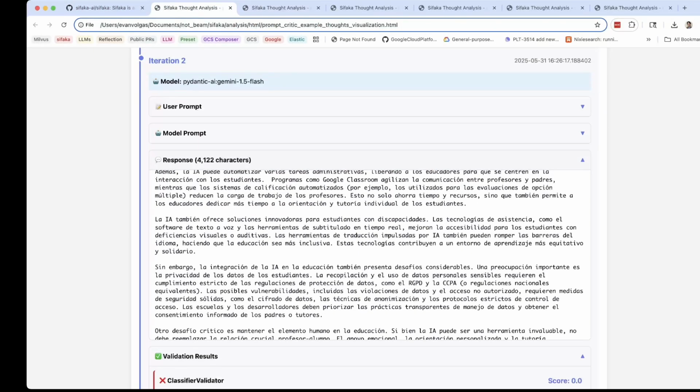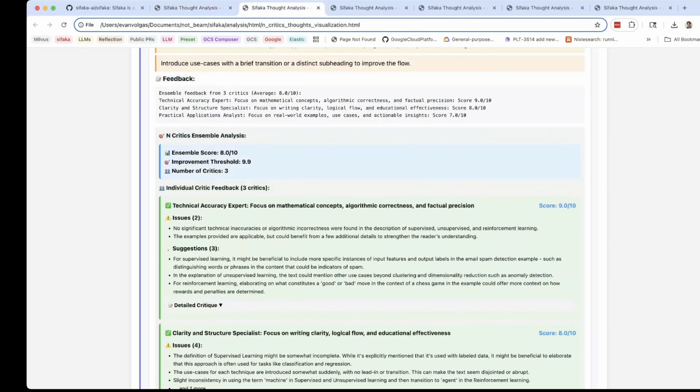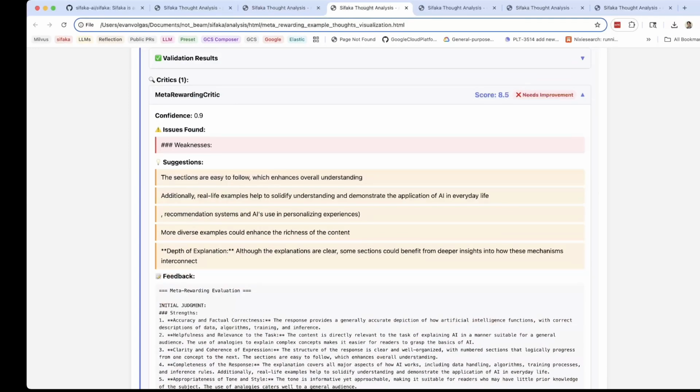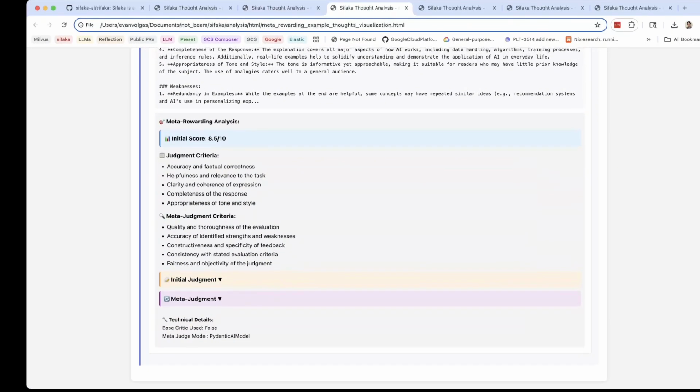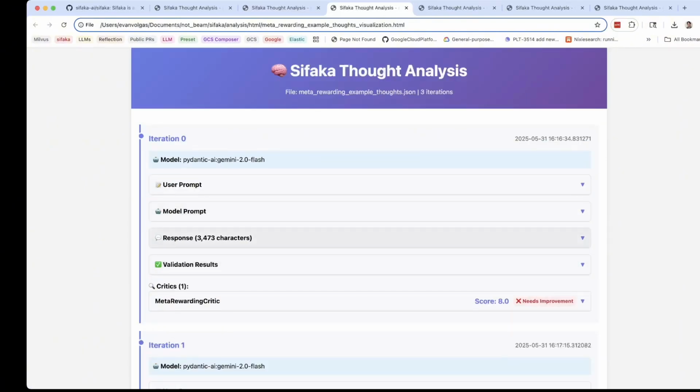So this is some of the feedback that we get from these different critics. And as you can see, all the different critics have slightly different recommendations, slightly different metadata and so forth, which we track in JSON files, and we're presenting here in a slightly easier to read format. But the idea is that we want to allow researchers and practitioners to reflect upon the reflections and figure out what's working.